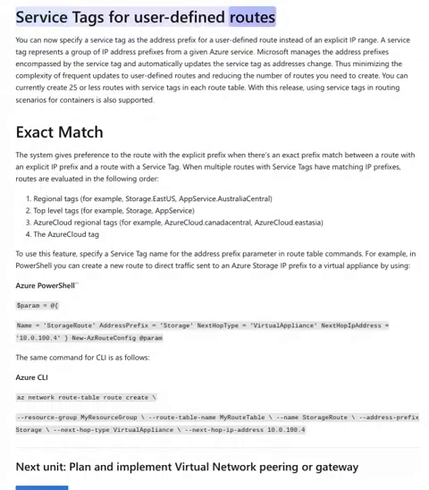Service tags for user-defined routes. You can now specify a service tag as the address prefix for a user-defined route instead of an explicit IP range. A service tag represents a group of IP address prefixes from a given Azure service. Microsoft manages the address prefixes encompassed by the service tag and automatically updates the service tag as addresses change, thus minimizing the complexity of frequent updates to user-defined routes and reducing the number of routes you need to create. You can currently create 25 or less routes with service tags in each route table. With this release, using service tags in routing scenarios for containers is also supported.